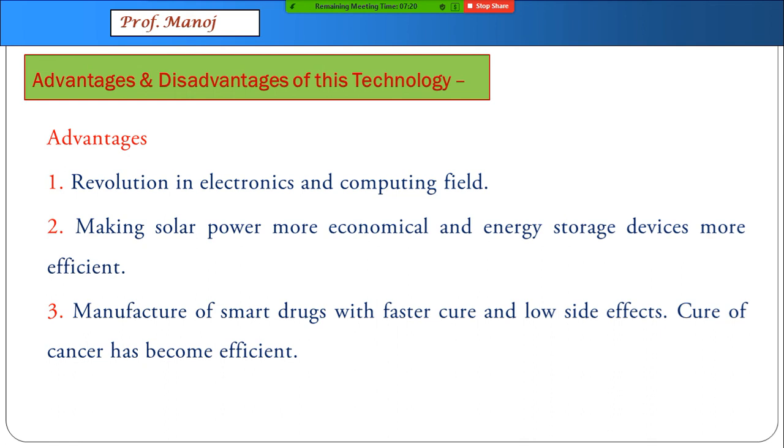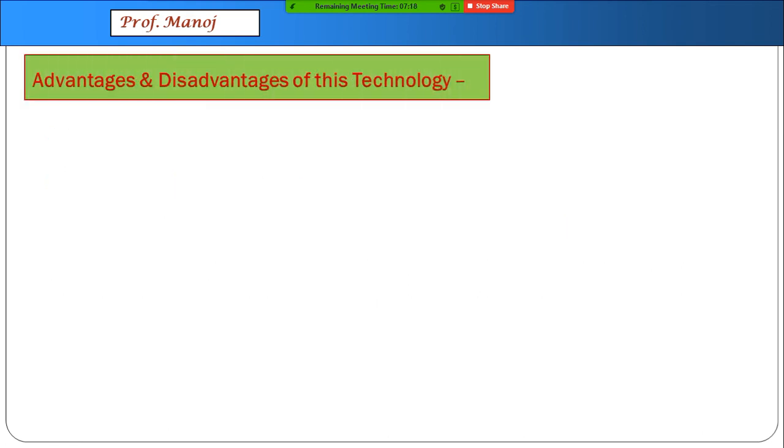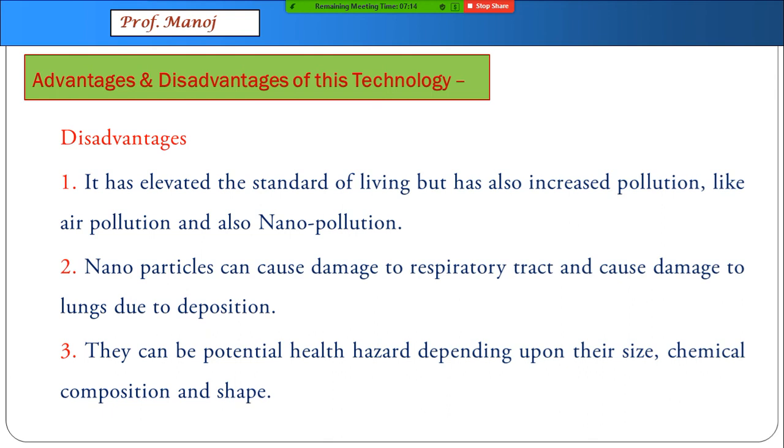Of course, every technology has disadvantages also. One of the disadvantages is it has elevated the standard of living but created a lot of pollution. This pollution is of two types, air pollution and nano pollution. Nanoparticles are so tiny that they can get deposited in our lungs. They can create problems for the respiratory tract and cause damage to the lungs. They have started becoming a health hazard, and the health hazard differs depending on their size, chemical composition and shape.